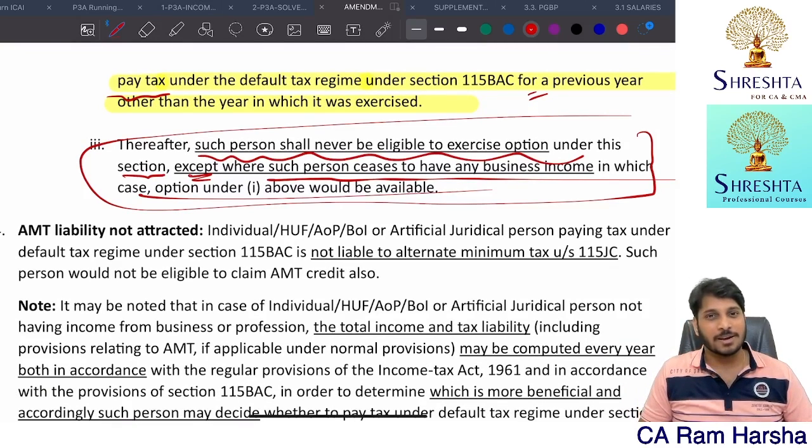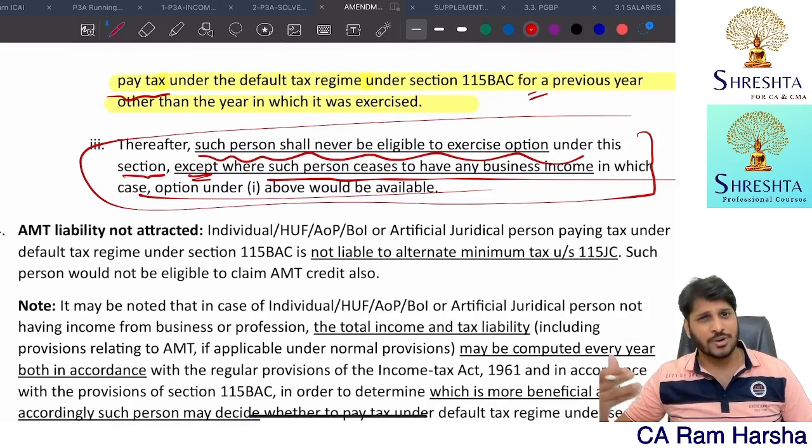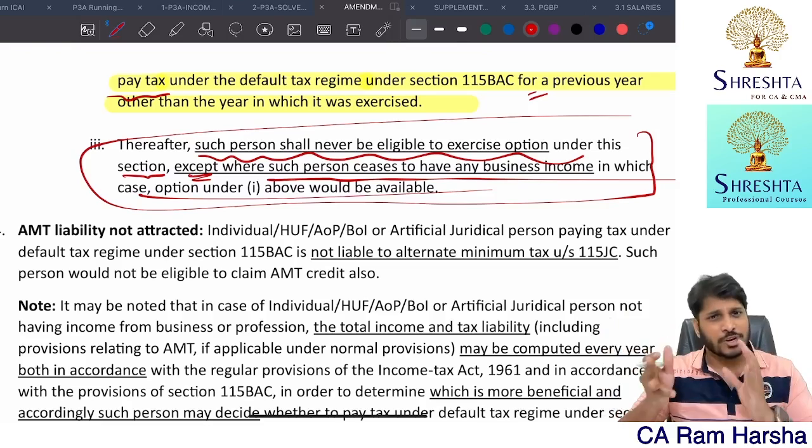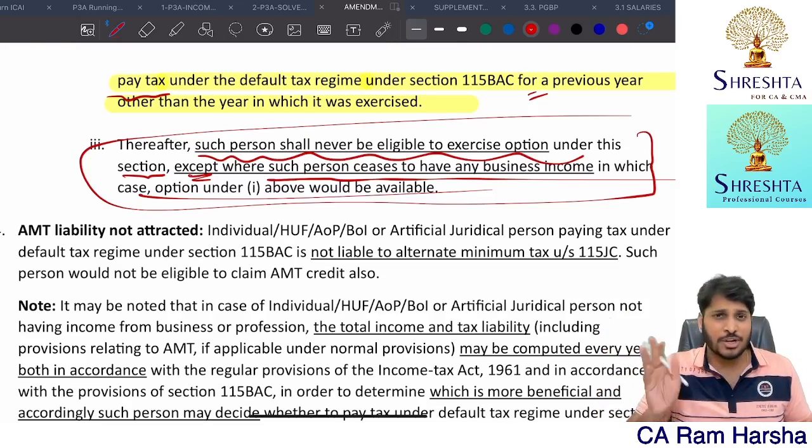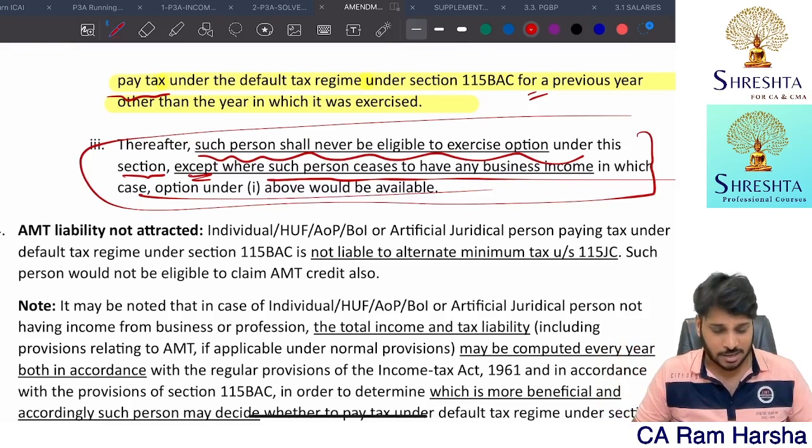You don't have PGBP income further. Once PGBP income is not there, every year you can declare freshly. Every year you can choose. Where there is no PGBP income, one year you can choose DTR, another year you can choose other than DTR.